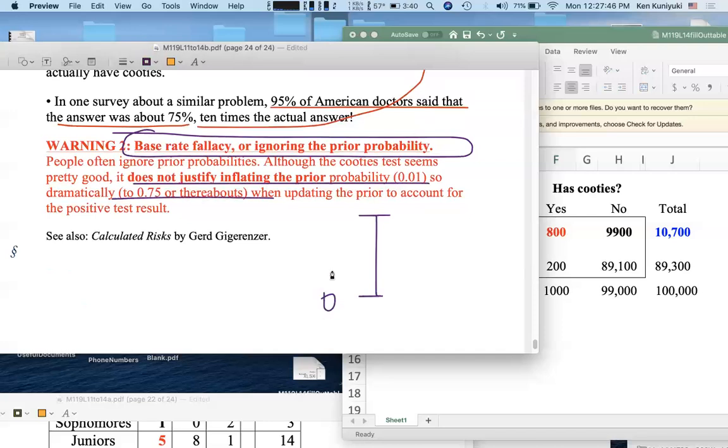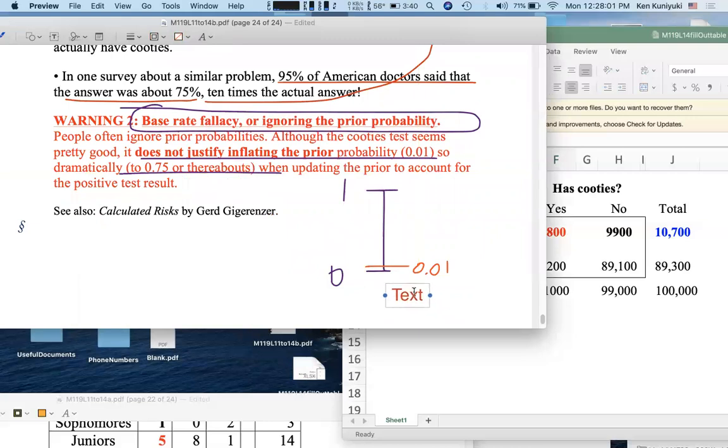Imagine this scale here from 0 to 1. The prior was stuck all the way down here at 1%, 0.01. That was the prior probability that a random adult Fredonian had cooties. It was just 1%, or 0.01.